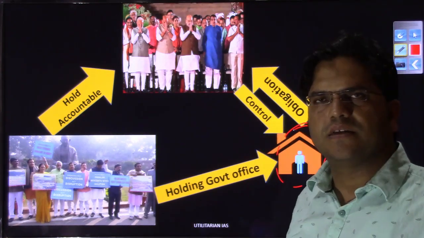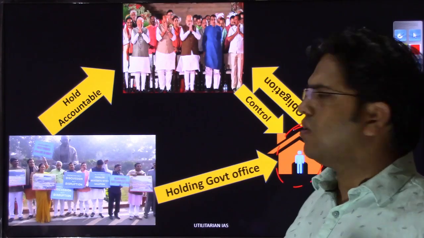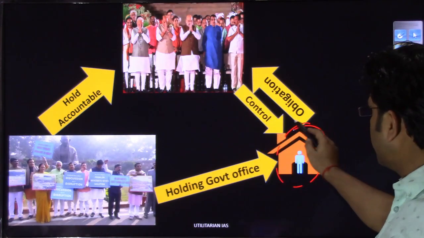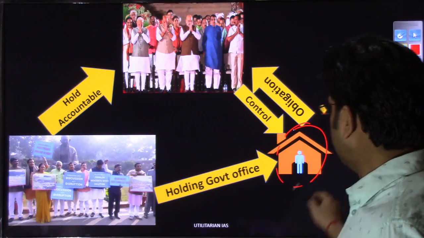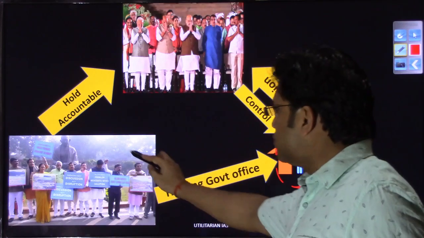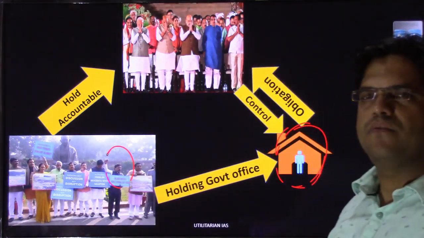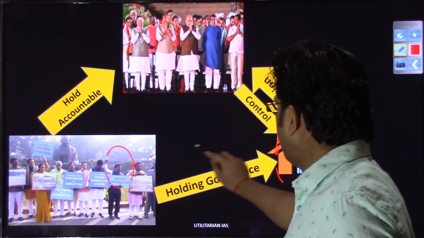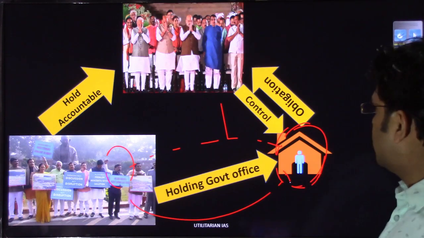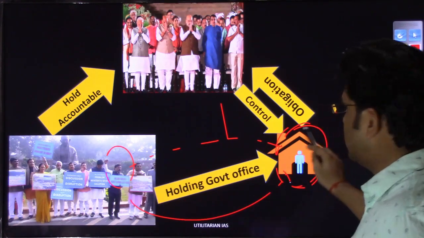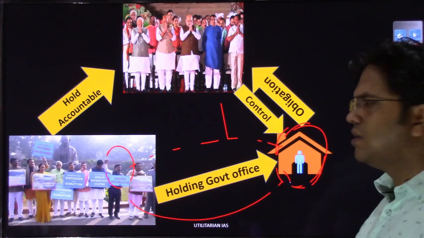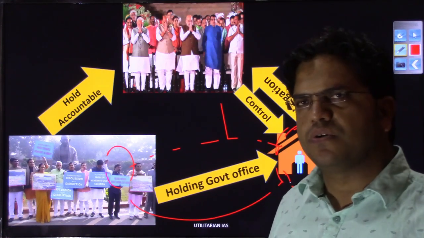Or suppose take another example, BEL or HAL, a defense organization, right? The executive has control over employment, meaning who will be CEO, who will be CMD of this government organization. Now take a hypothetical situation where any MP or MLA is allowed to be CMD or CEO of this government organization, and this organization is paying this member of parliament a good amount, like 2 crores or 3 crores every month.